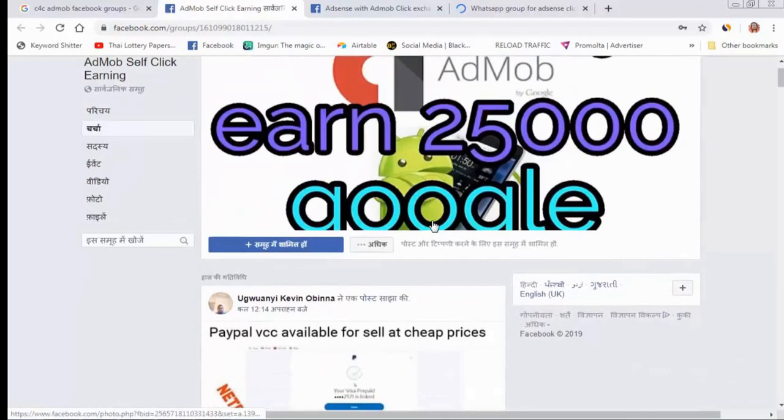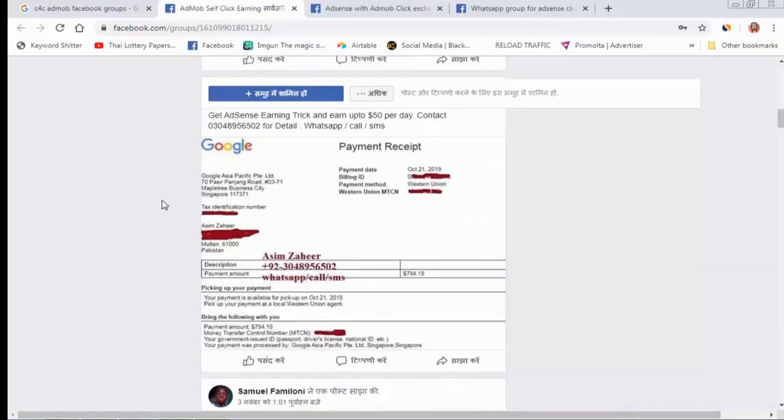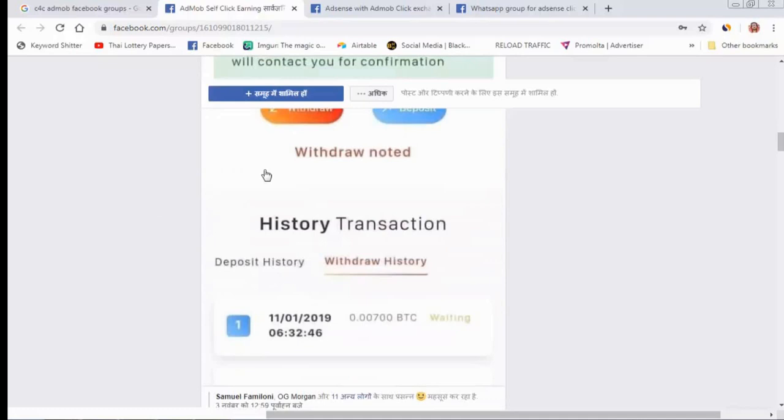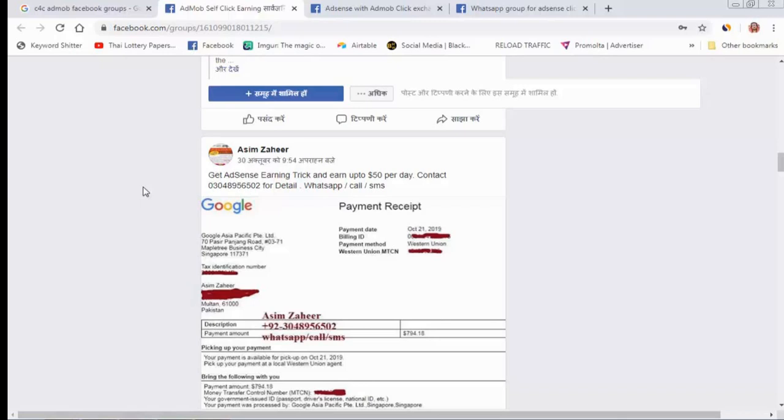These people are all doing Click Exchange. You can chat with them and send your application to them. They will install your application and browse and use it for 10 or 13 minutes. After that, they will click on your ad in your application and give you high CPC on your AdMob account, because these people are professionals. They all know which ad gives high CPC and which does not.